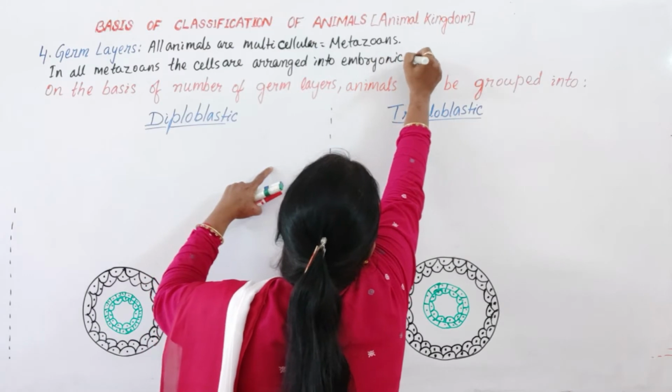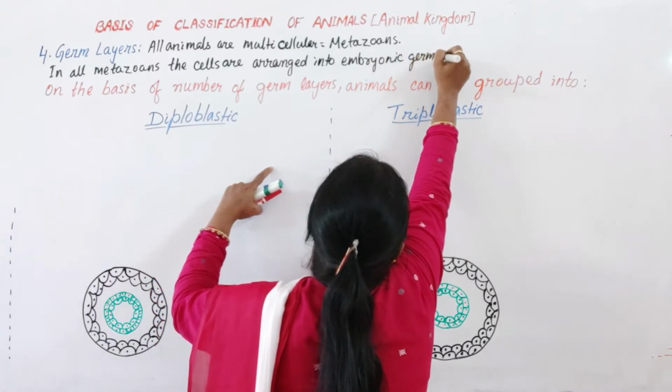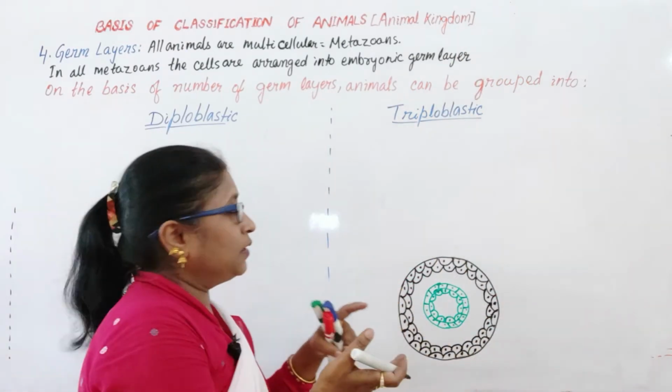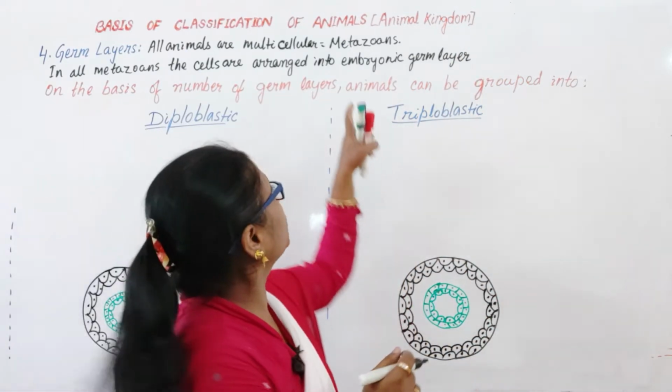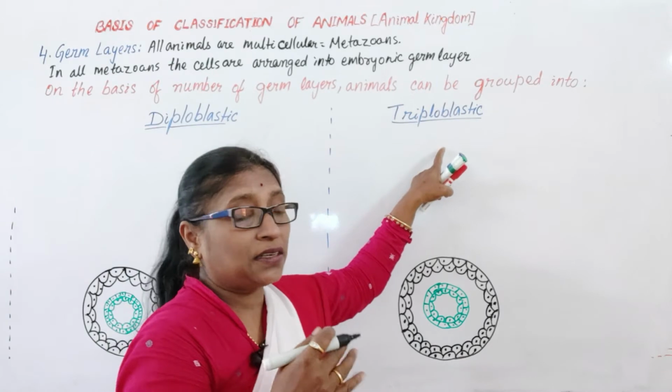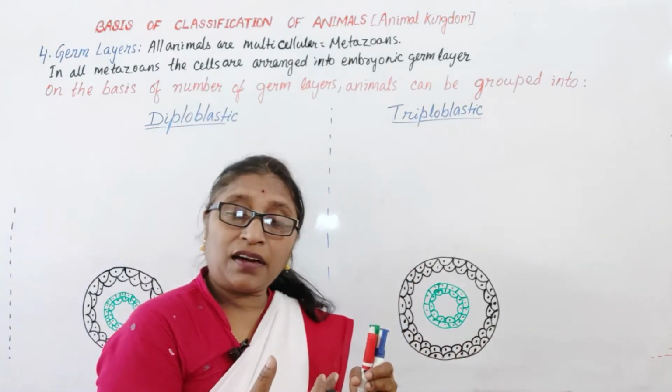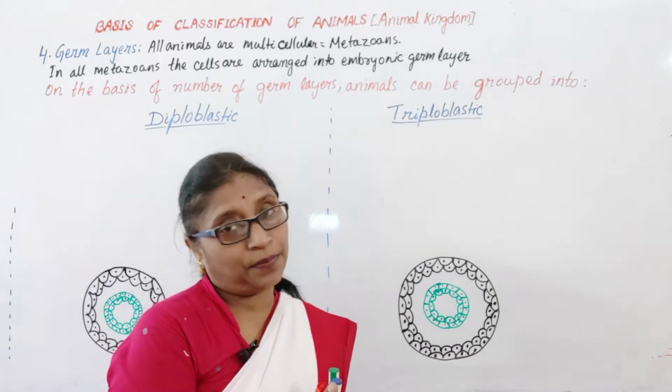Are you getting layer? Okay, different layers. So embryonic germ layers are those from which the different organs are developed.